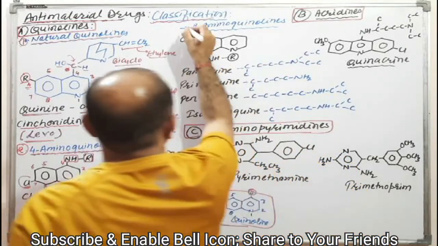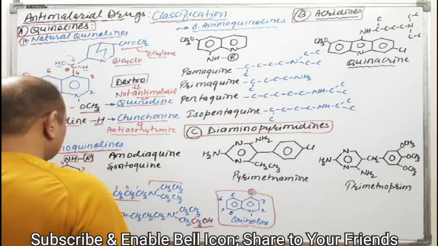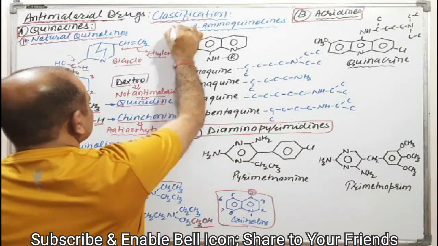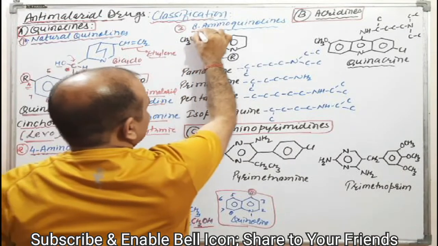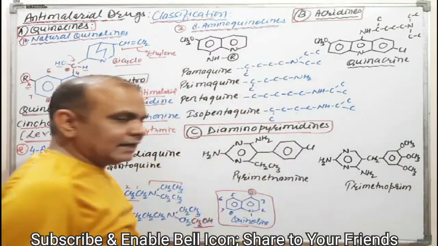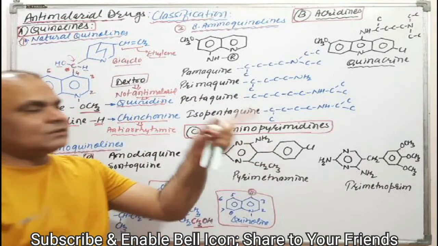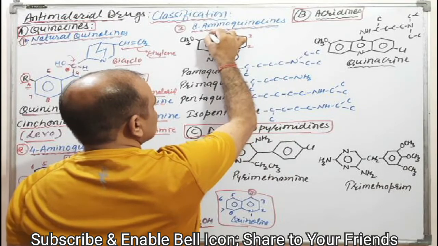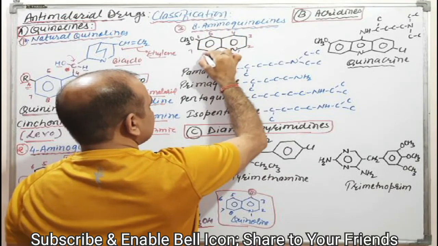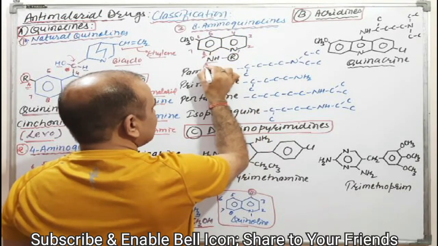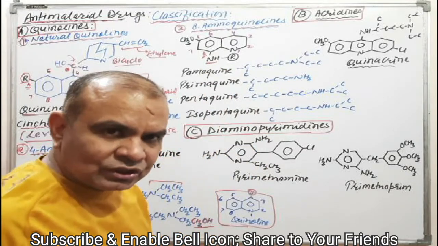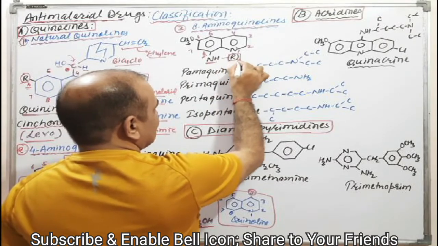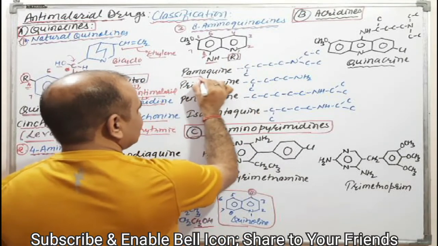Third category, that is the 8-aminoquinoline. How is it? It is the third category of quinolines, that is 8-aminoquinolines. It is very simple, as good as 4-aminoquinoline, just reverse. Means numbering 1, 2, 3, 4, 5, 6, 7 and 8. The 8th position has an amino group, and that amino group has again an R substituent, that is pamaquine.